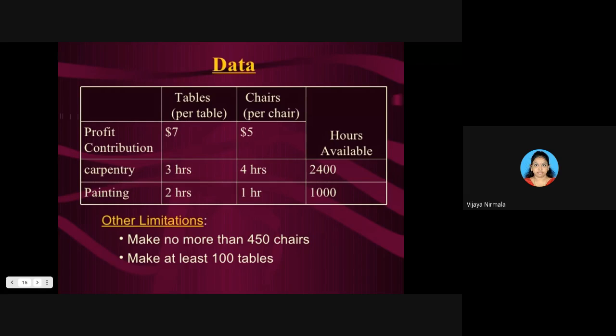ఫస్ట్ దానికి above 450 you should not do. In the second constraint, what they are saying? Below 100. What are they? Those 100, either it is tables or chairs?